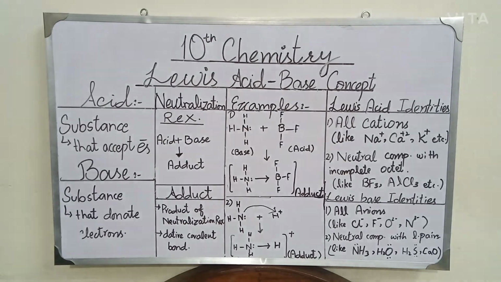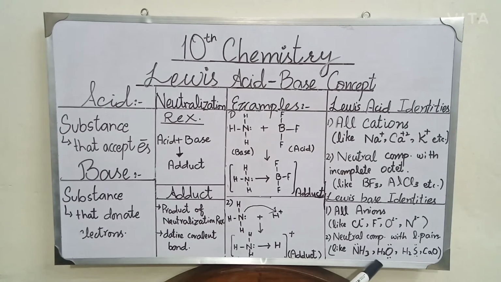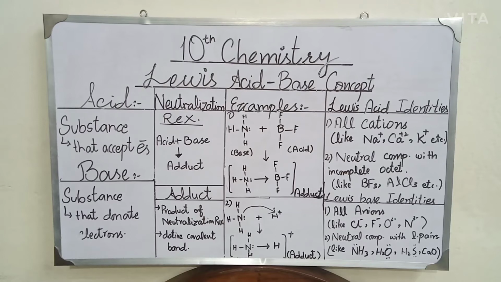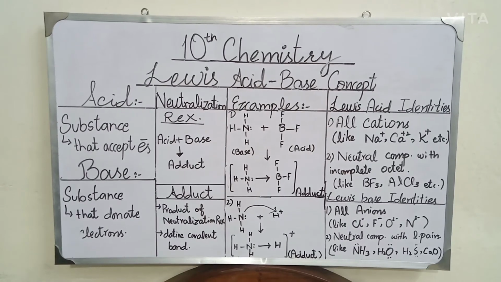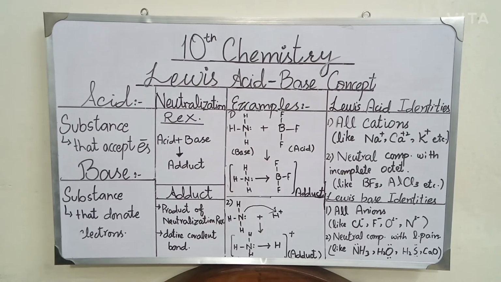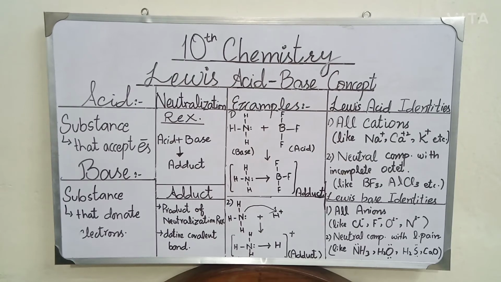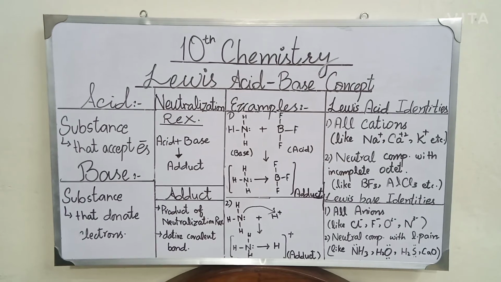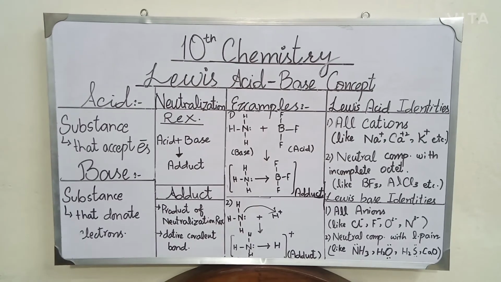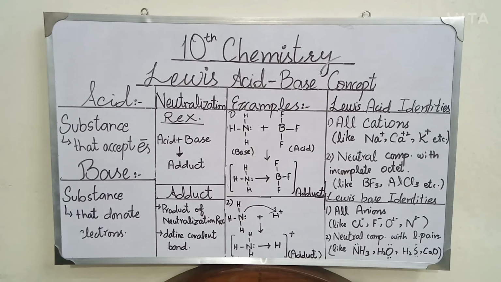As we've seen, the water molecule acts as a Lewis base, while according to the Lowry-Bronsted concept, the water molecule behaves as an acid as well as a base. This means water is an amphoteric compound according to the Lowry-Bronsted concept, but according to the Lewis concept, water is a base. According to Lewis, water is a base because it has lone pairs on the oxygen atom, and it can easily donate electrons to other molecules. Therefore, water is a Lewis base.